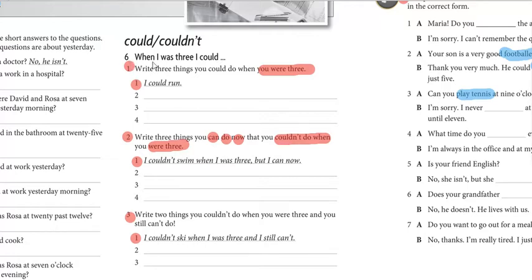Number 6. When I was 3, I could ... Write 3 things you could do when you were 3. Example, I could run. Then number 2, I could ... Number 3, I could swim, I could play, I could sing. So you can write things like that.